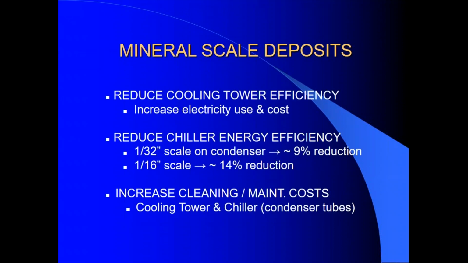Scale in a cooling tower system decreases the energy efficiency of the tower and the chiller. Just 1/32 of an inch of scale on the condenser tubes of a chiller will reduce efficiency by 9%. 1/16 of an inch of scale will cause a 14% reduction. Your maintenance and cleaning costs will increase due to the need to remove the scale deposits.